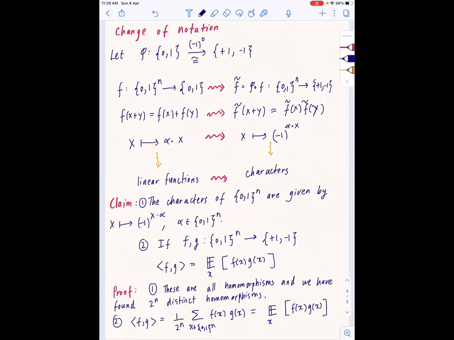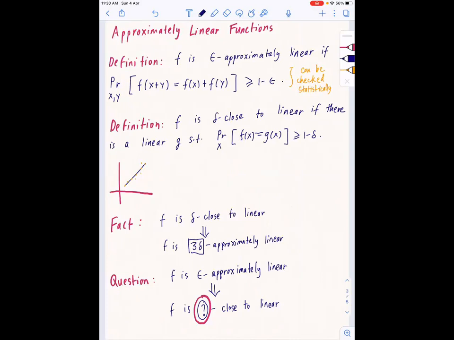So this proves the claim. Let me just summarize what we have. First we considered linear functions from {0,1}^n to {0,1}. We showed that all of them are of the form x goes to alpha dot x. Okay, that was clear. But then we defined epsilon-approximately linear functions, which means the condition holds with probability at least 1 minus epsilon. And that was checkable statistically, because you can just take a few random inputs to figure out what this probability is approximately.